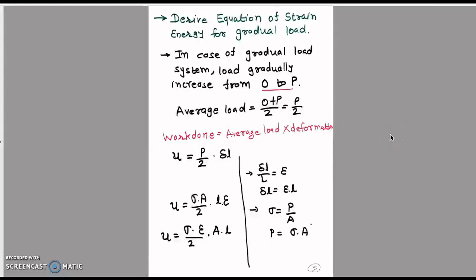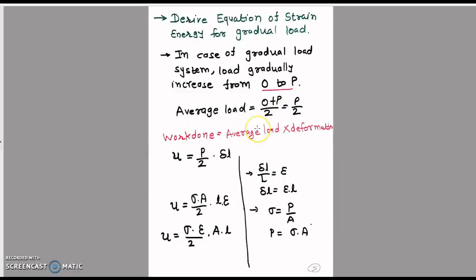Now derivation of the equation of strain energy for gradual load. The equation of strain energy is sigma square upon 2E into V. But how can we derive it? So here the method is given. We consider the gradual load in this case. In case of gradual load system, load gradually increases from 0 to P. It is a fact. In gradual load, we apply the load from minimum to maximum, not total load at a time. So 0 is the minimum and P is the maximum.